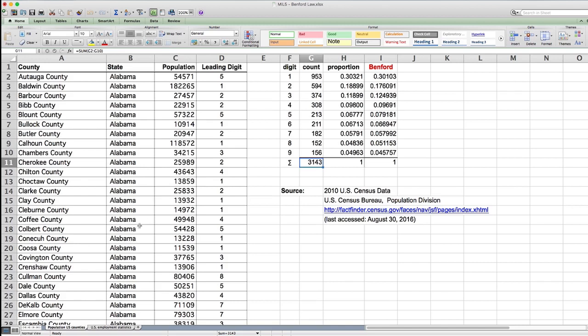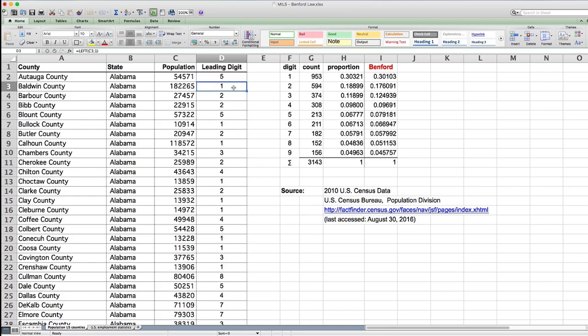Here, the first state in the alphabet is the state of Alabama, and within Alabama, the first county in the alphabet is Autauga County, and it has a population of 54,571. The leading digit is a 5. The next county in Alabama, Baldwin County, has 182,265 inhabitants, so the leading digit is a 1.